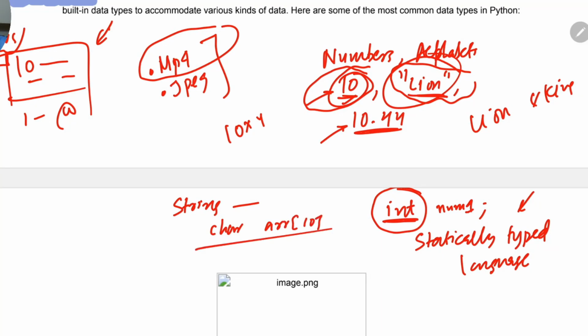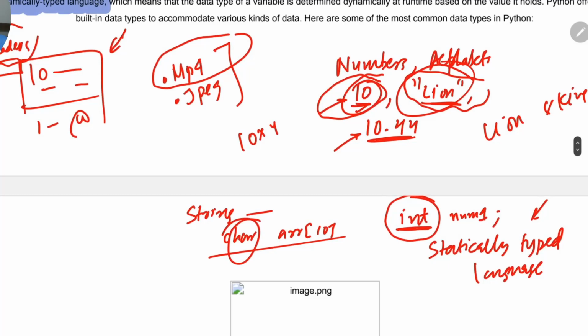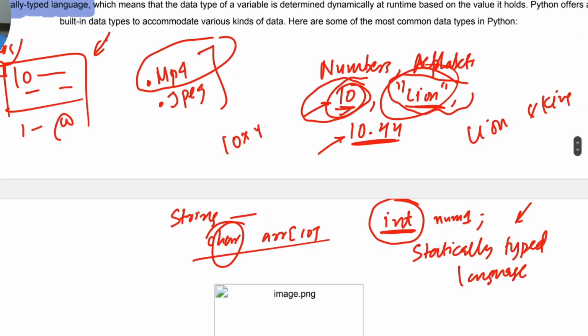So here in C, C++, Java, you have to mention the type of the data upfront before using that variable. But Python is a dynamically typed language. That means that at the runtime, I don't want to go into what runtime means. So there is a compile time, there is a runtime thing.